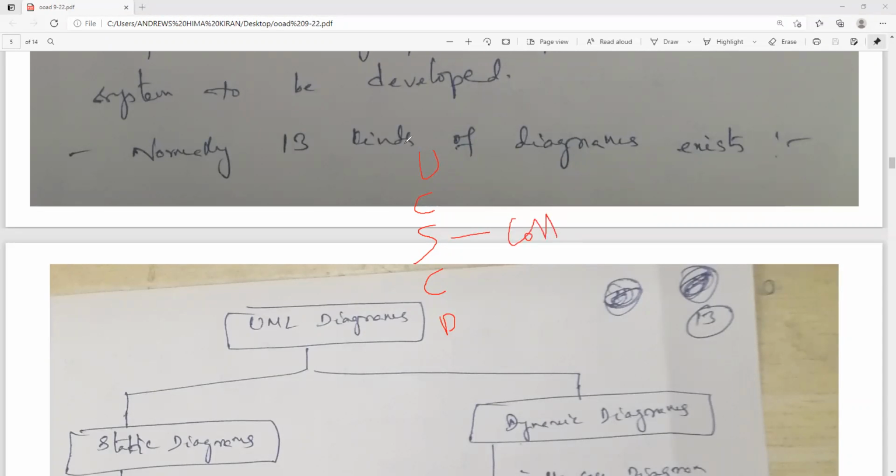So there are only 5 diagrams we discuss, though 13 exist in UML.